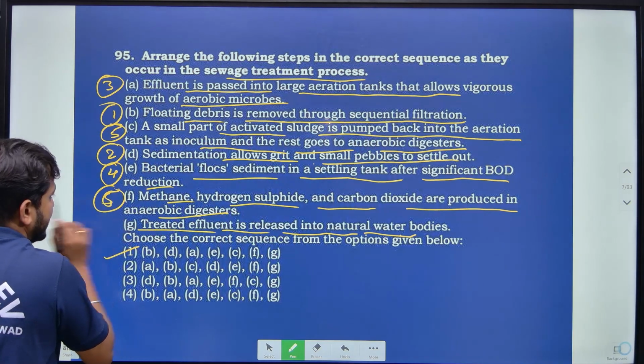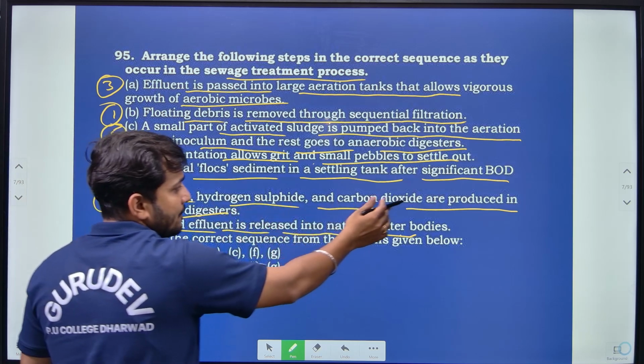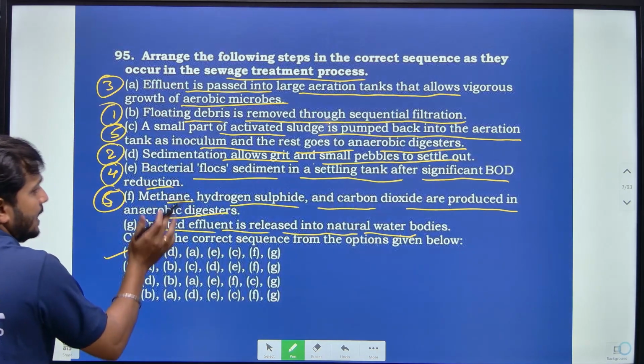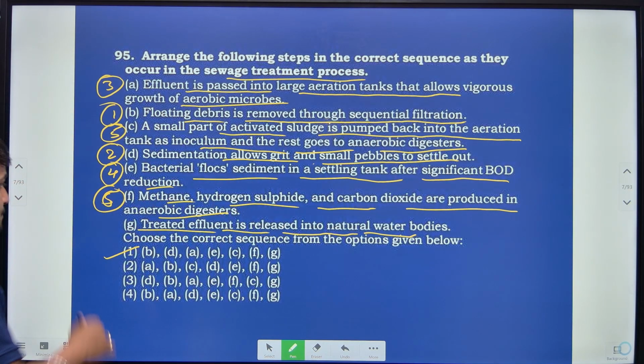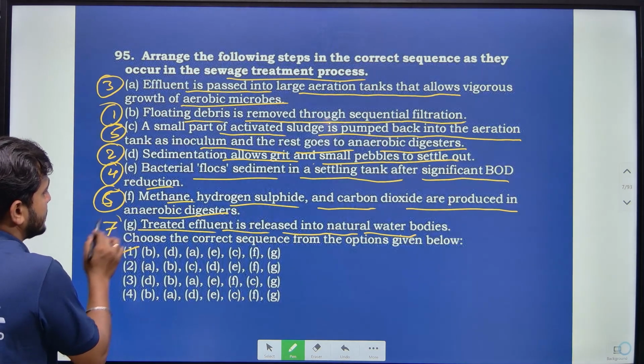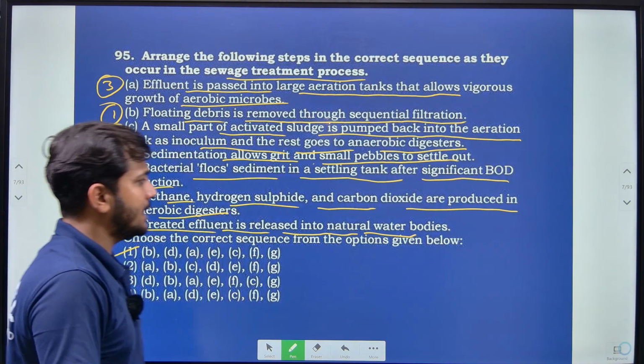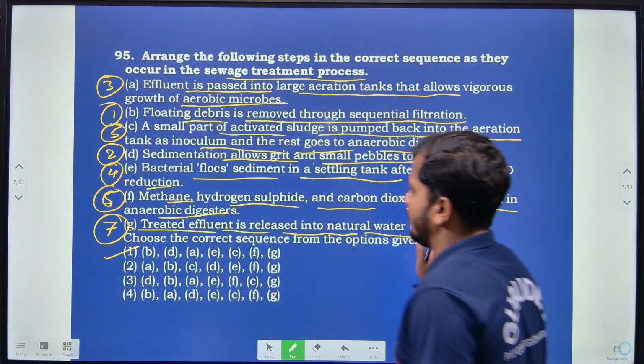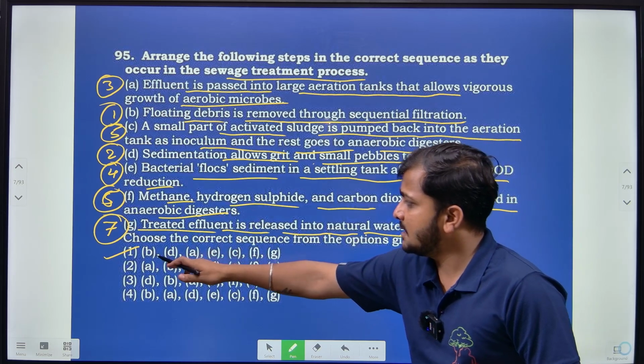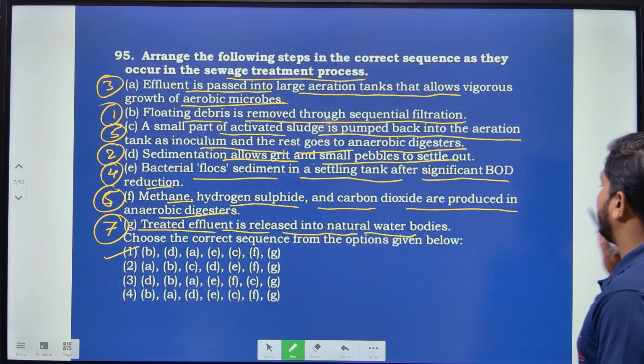So in the anaerobic digester, methane, hydrogen sulfide and carbon dioxide are produced. Then lastly, the seventh one, treated effluent is released into the natural water bodies. So here, according to this, option 1 is correct, right?